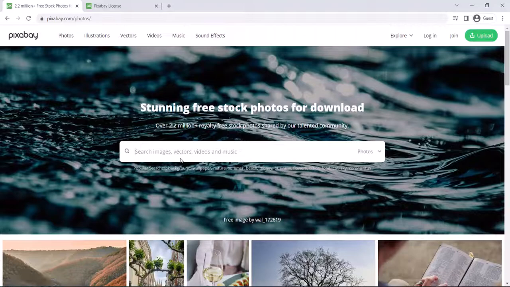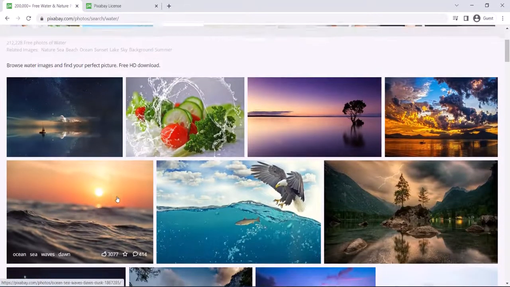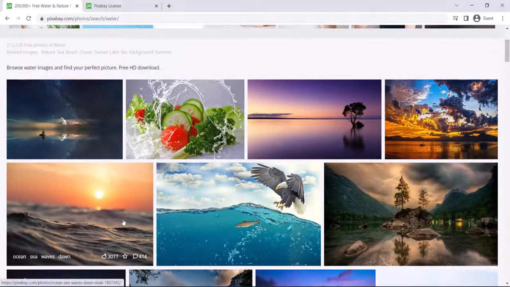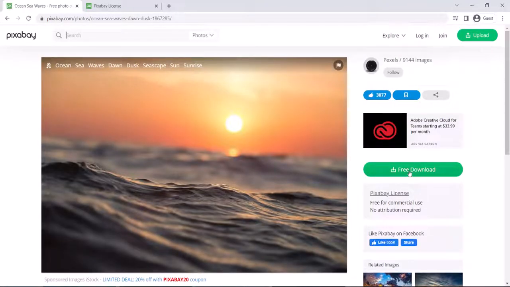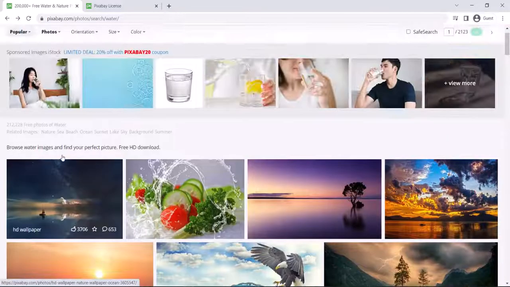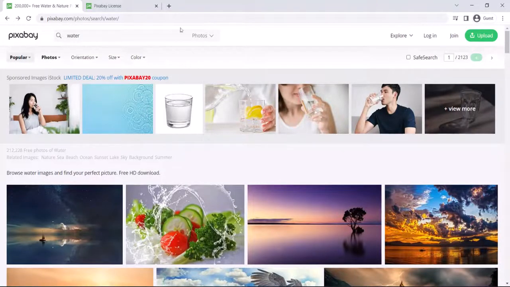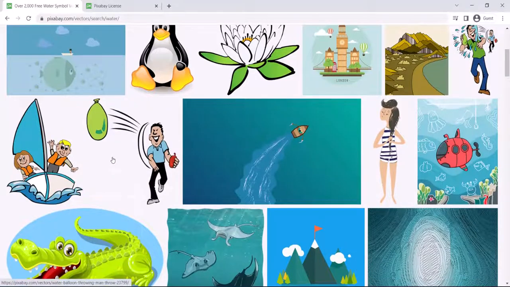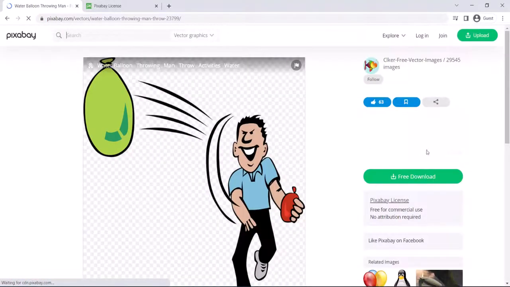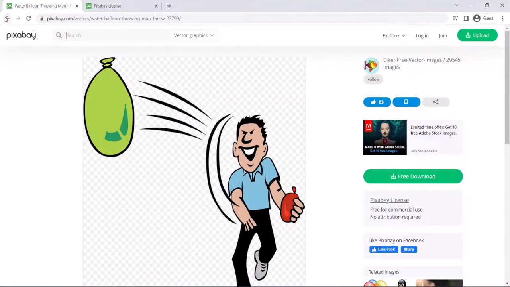If you want any photos, you can search for any photos that you want and you will get the result. For example, I'll search for water. I'll get the images of all the waters and these can be downloaded. You just need to click over here and you can go for free download. The next one we will quickly go to is vector graphics. You can search for vector graphics as well. You can quickly click on it and download it over here.